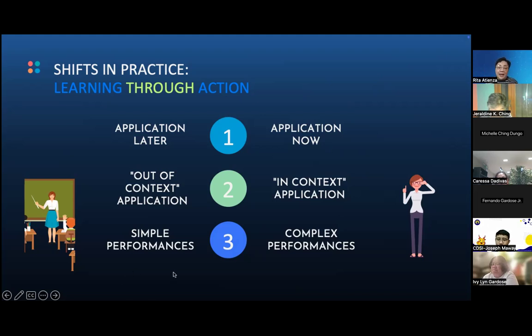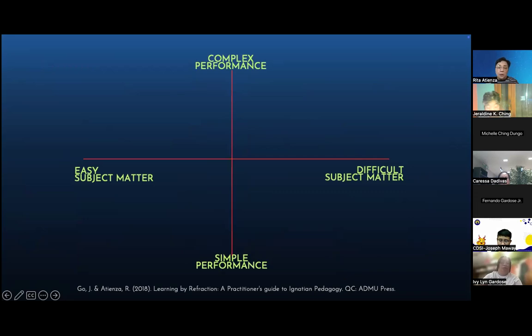Okay, the last one is from simple to complex. I could easily have said, not lower order blooms, but higher order blooms. But that is very misleading. So instead, I'll say, not simple, but complex. And in our book, we make a distinction between difficulty level and complexity of performance.